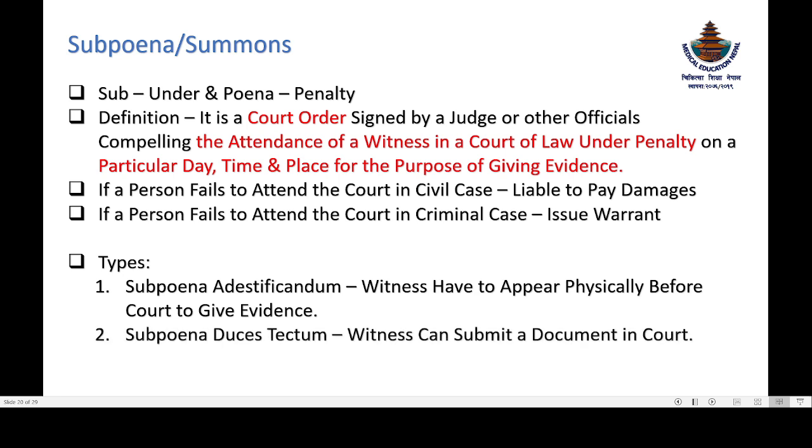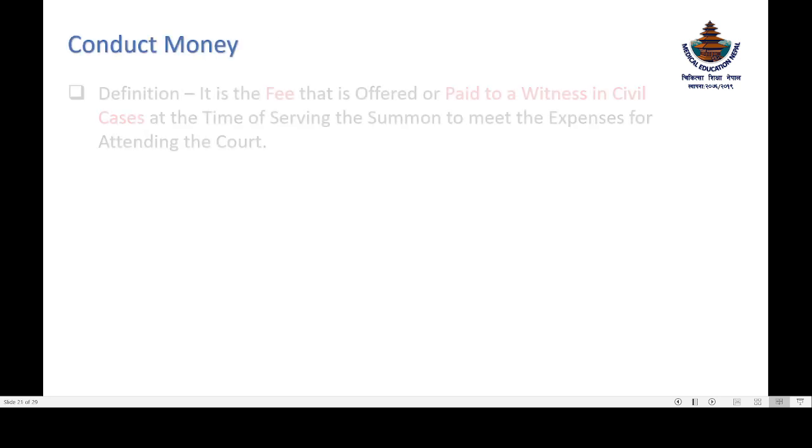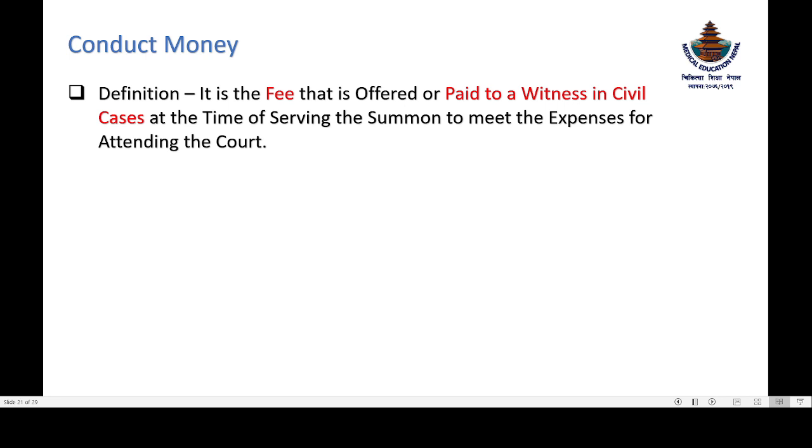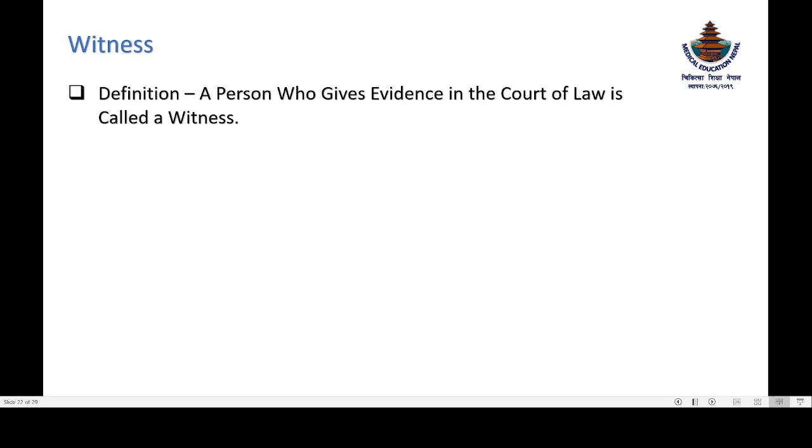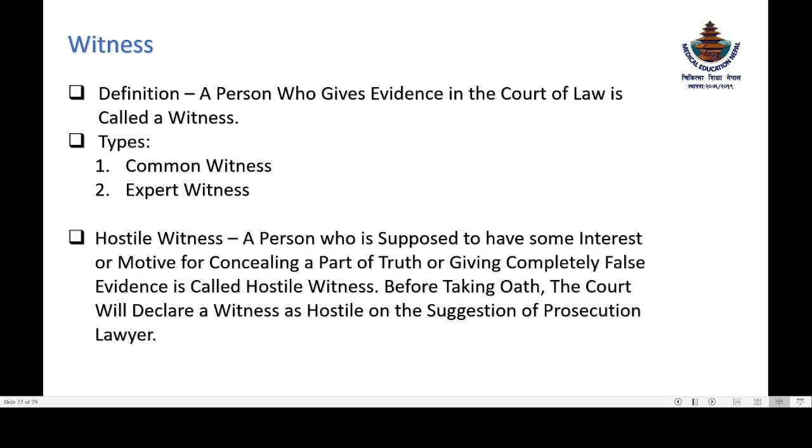In the case of ad testificandum, the witness has to appear physically before the court to give evidence, and in duces tecum, the witness can submit a document in the court. Now, what is conduct money? It is the fee that is offered or paid to a witness in civil cases at the time of serving the summons to meet the expenses for attending the court. Now, who is a witness? A witness is a person who gives evidence in the court of law. Now, the types of witness are common witness, expert witness, and hostile witness.